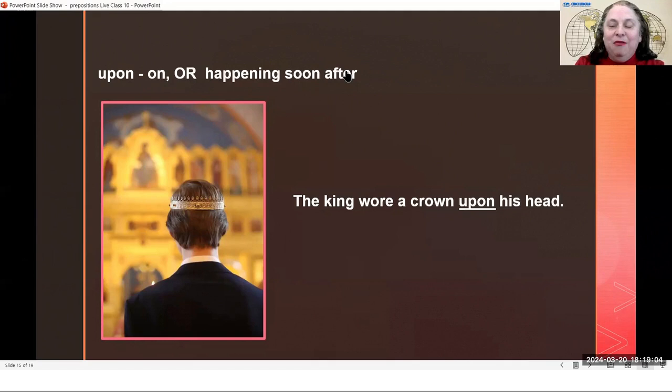happening soon after. And in this case, in this example, upon means the same as on. The king wore a crown upon his head. And it would be just as easy to say the king wore a crown on his head.